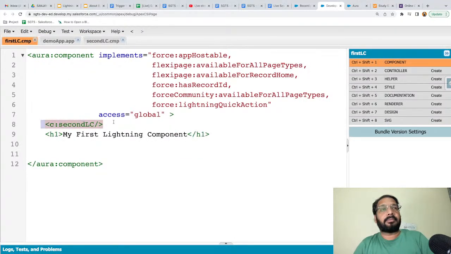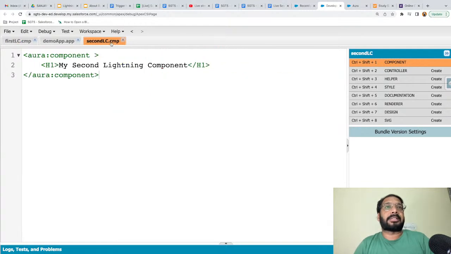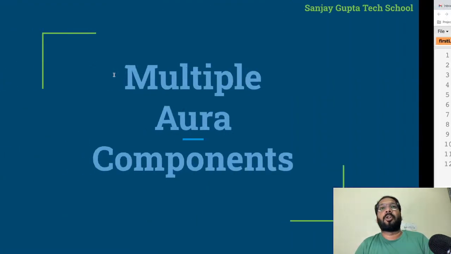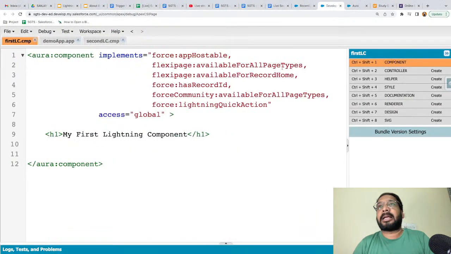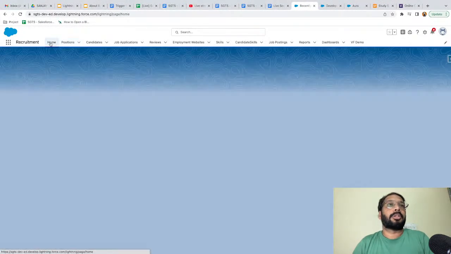Right now I am removing it from here, and both are disconnected. The first component is separate, the second component is separate, because now I'm going to show you how we can place our component on the home page, record page, or app page. I will be demoing one thing, like the home page. The rest you will be doing on your own, because if you want to edit the home page, record page, or app page, it is very easy to edit and place the components there, and the steps are the same. So if I go to the home page,